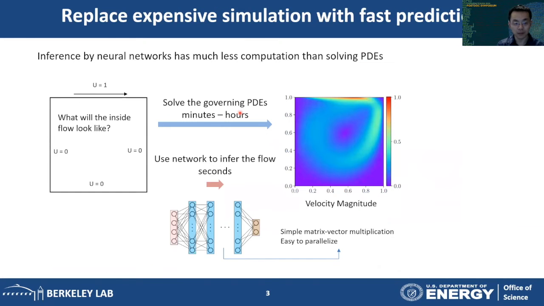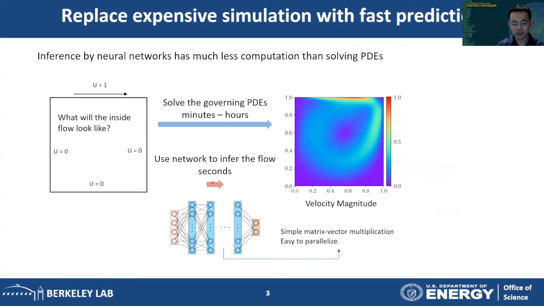Now, with the development of machine learning, we want to replace those expensive simulations with faster flow predictions. I'm going to show how this works with a simple benchmark. Now, in this benchmark, we have a lid-driven cavity. We know the boundary conditions, and we want to know the flow inside the box. We can solve this with conventional numerical methods that usually take from minutes to hours, depending on the accuracy. We can also train a neural network, and the neural network can predict the flow just within seconds. Now, for this simple benchmark, both of the methods can give us comparable accuracy.